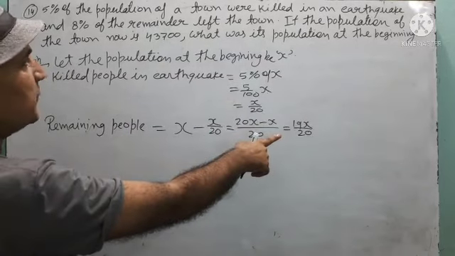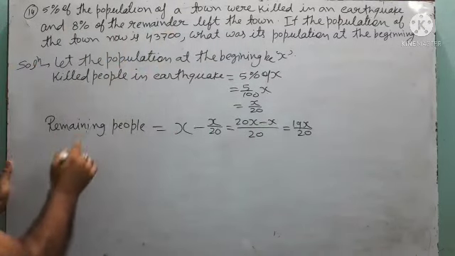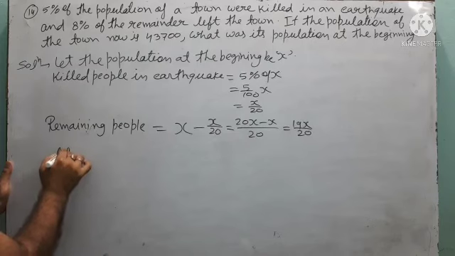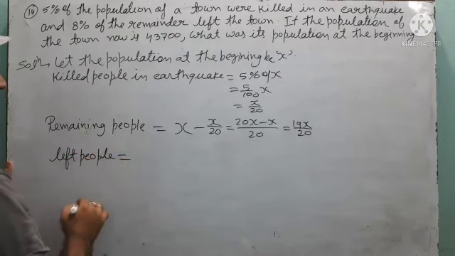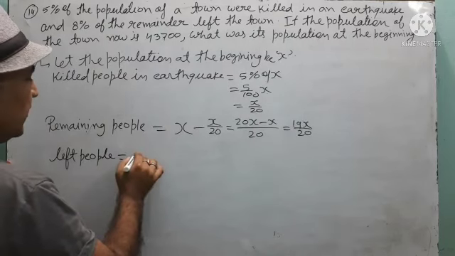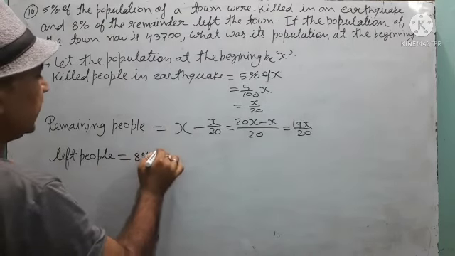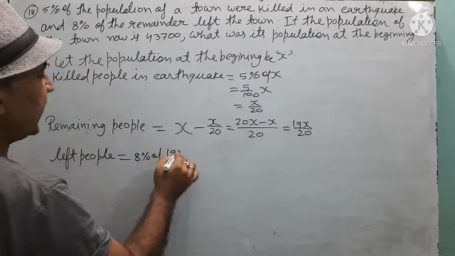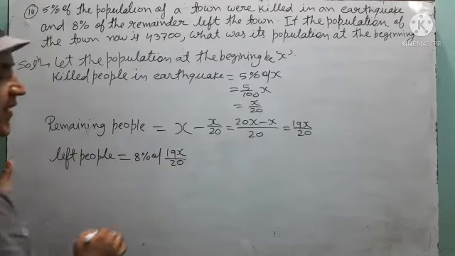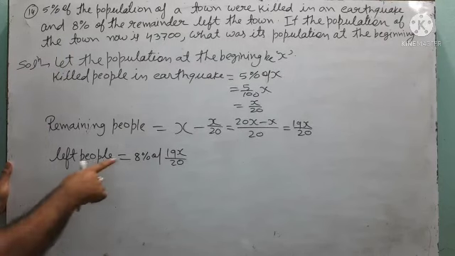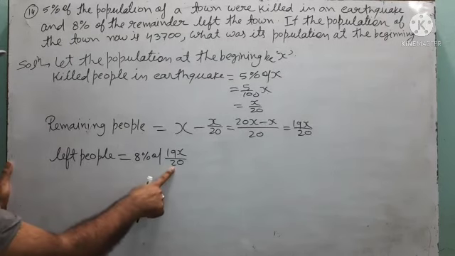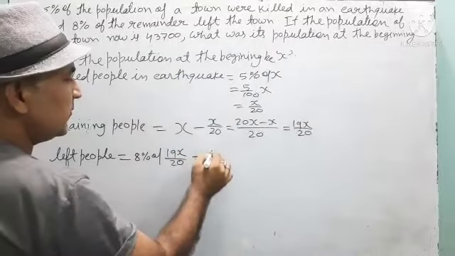Out of these people, 8% left the town. That means left people will be 8% of 19x upon 20. Is this clear or not? The people who left the town, they are 8% of the remaining. So solve this one.